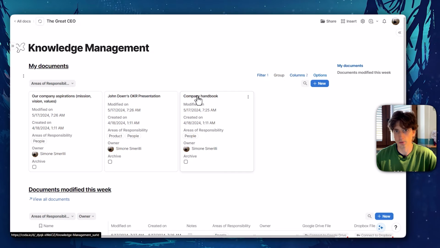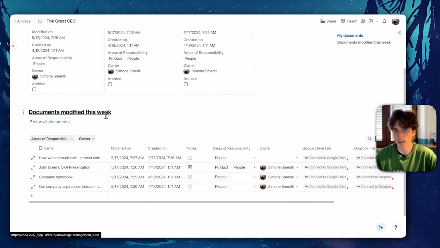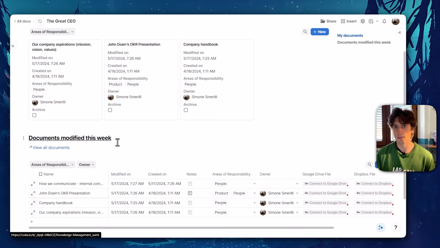The knowledge management dashboard shows my documents. These are the documents of the current user looking at this dashboard, and the documents modified this week. These are the wiki documents that were created or modified in the current week, just to see what's going on activity-wise within the company wiki. The wiki is meant to store documentation that is internal, or it could be external content, articles, essays, videos that are useful for you and referenced for everyone in the team.